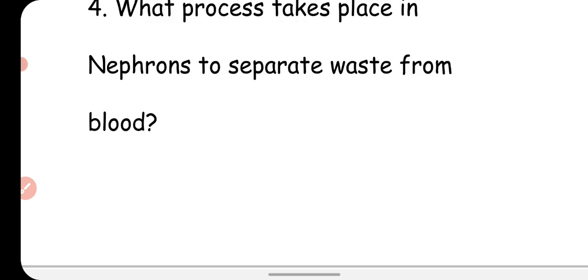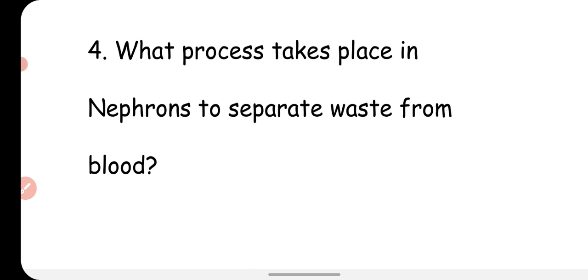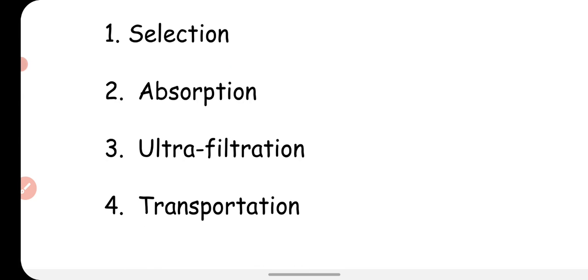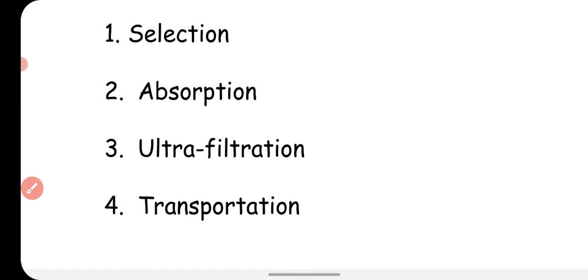So what was the question? What process takes place in nephrons to separate waste from the blood? The answer is ultrafiltration. By the procedure of ultrafiltration, the nephron separates the waste product from the blood.